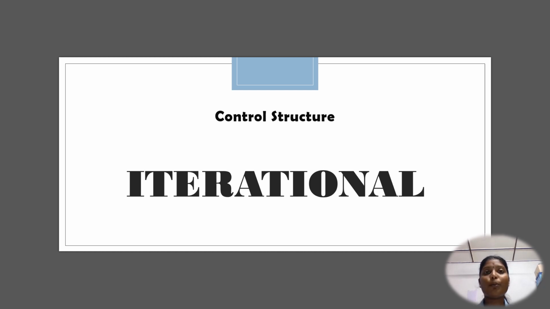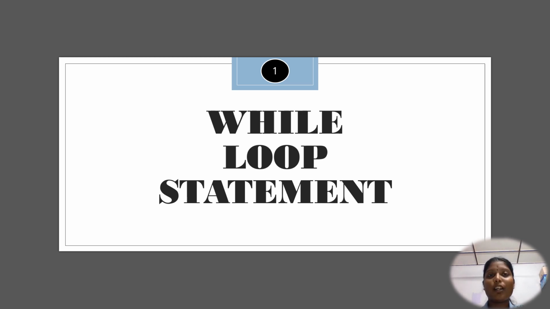So today I'm going to present about the control structure iterational. Firstly, we are going to see the while loop statement. Before I show my example of coding for while loop statement, I would like to explain about the loops. What are loops actually? In computer programming, loops are used to repeat a block of code. For example, let's say we want to show a message 100 times. Then instead of writing the print statement 100 times, we can use a loop. I think this is a simple example that you can understand.